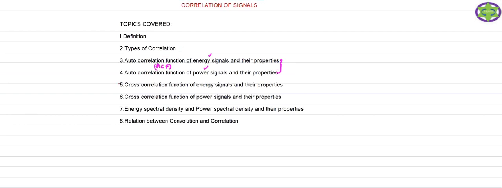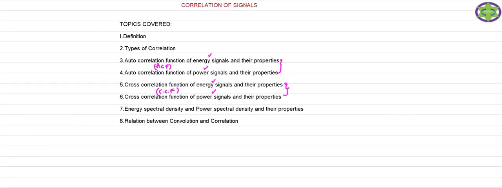In this class we are going to discuss the cross correlation function, which is your CCF, with respect to the energy signal and the power signal, and we will also discuss their properties. First we will see the cross correlation function of the power signals and their properties. After that we discuss the cross correlation function with respect to the energy signals.